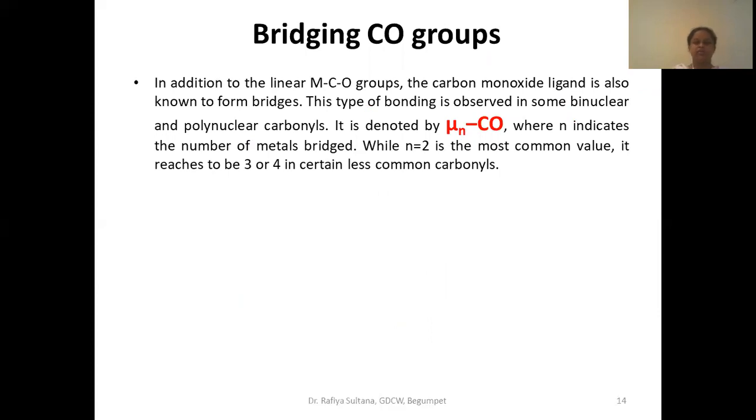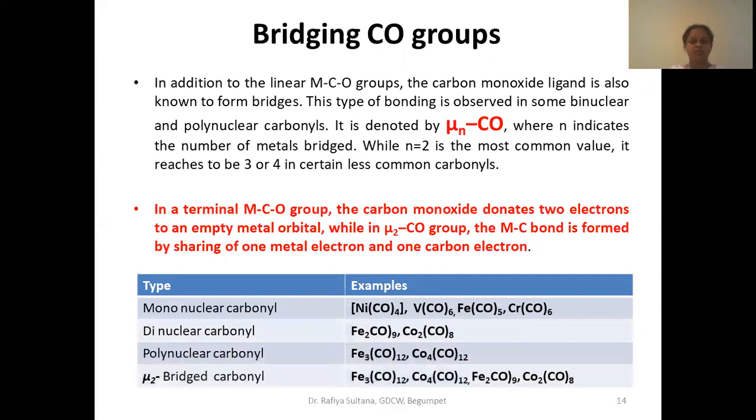Okay, students, we'll stop here. Thank you so much for listening to my class. In the next class, we will be discussing bridging carbonyls, and the types of carbonyl bonds that will be formed by metal atoms, that is bridging and terminal. We'll be discussing that in the next class. And this is for today's class.